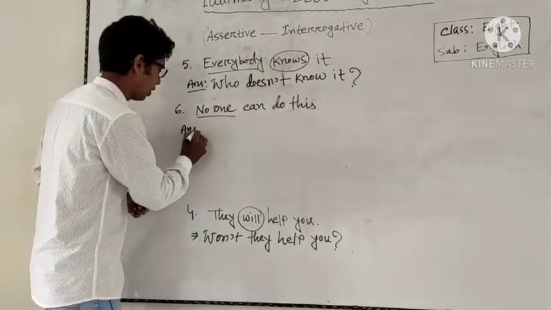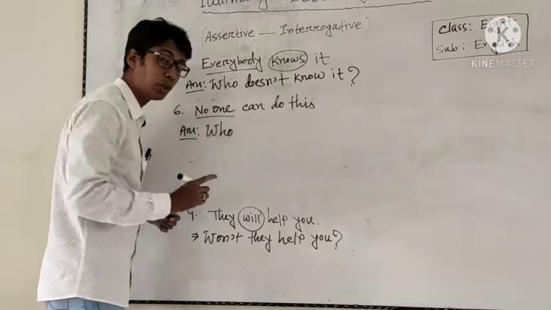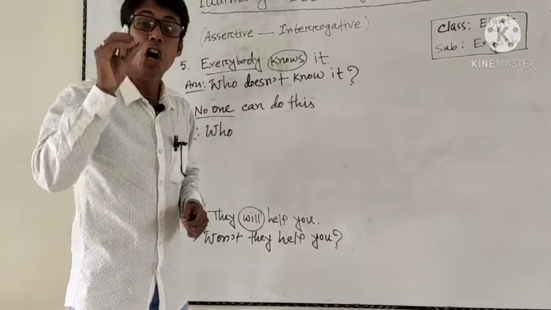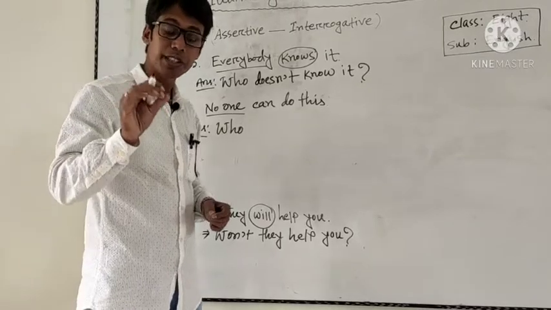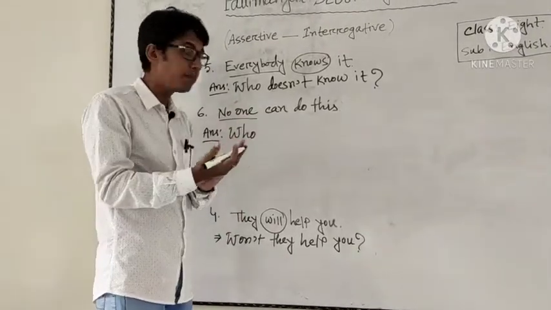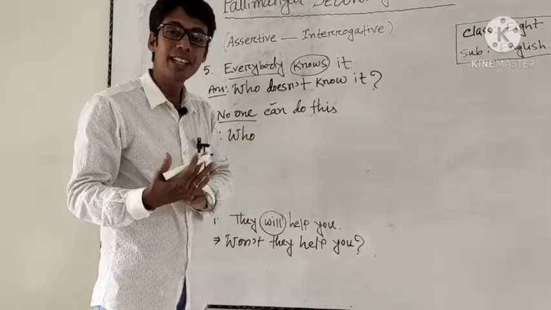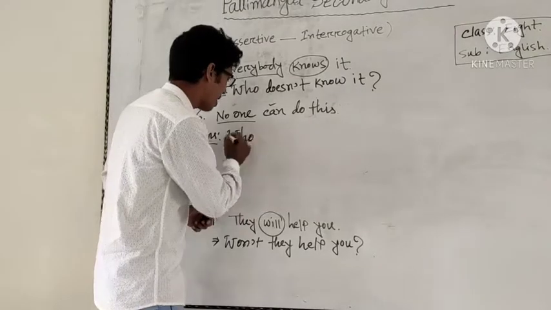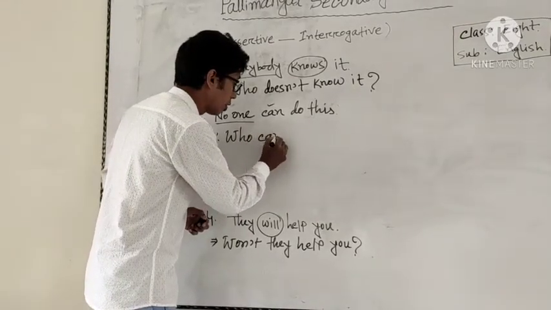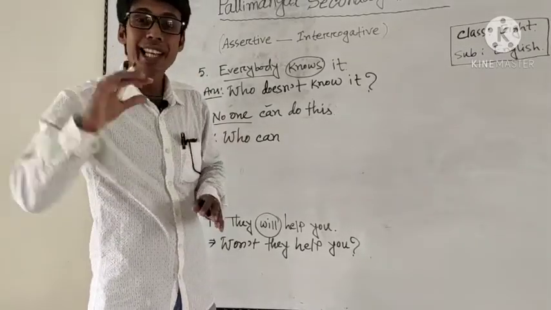Okay. Then comes who. After who, we must use generally an auxiliary verb. So here, do we find any auxiliary verb? Yes, can is used here as the auxiliary verb, so we must use can. And the sentence is in negative form.